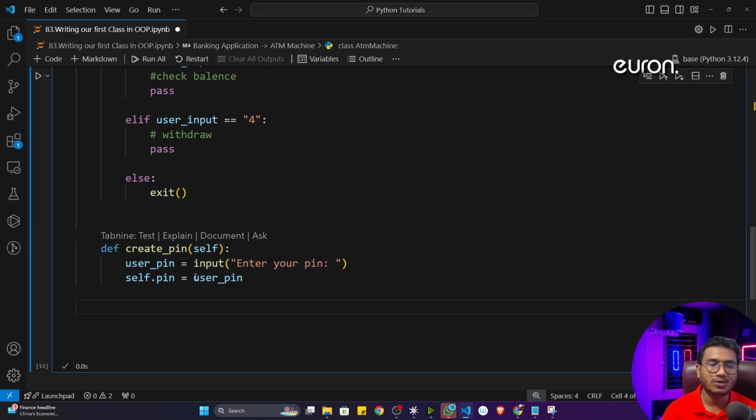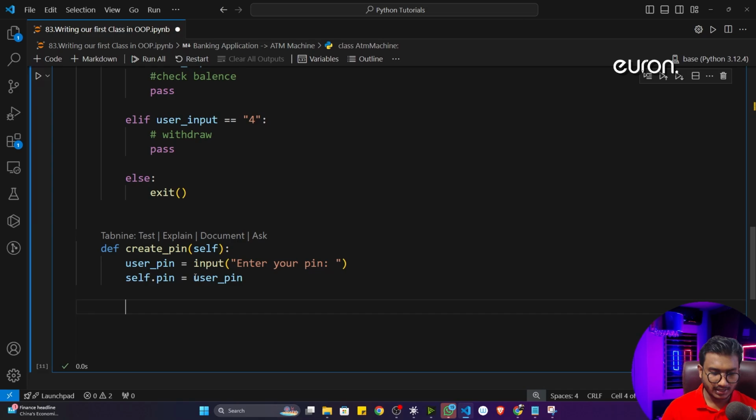Now see what I'm going to do. Initially there won't be any balance in my bank account, right? Here we're not creating the actual bank account. In an actual bank account, they're connected with their database, and from the database itself they can get to know how much money this person is having. But currently, we don't have any money in our account. So I will ask the user to put the money.